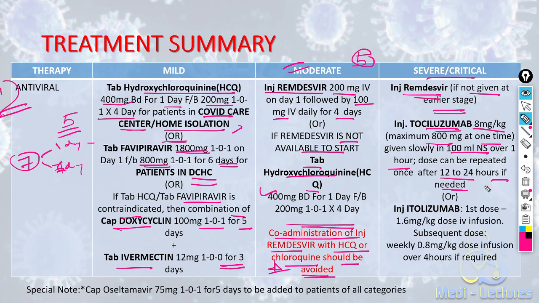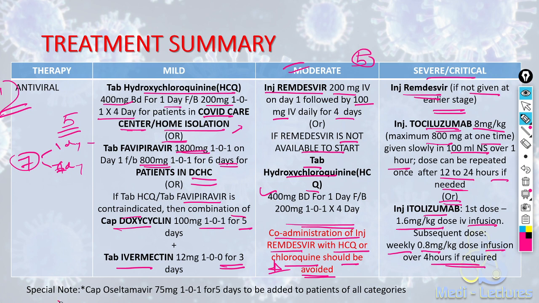So it is given at a dose of 8 mg per kg, maximum 800 mg, can be repeated after 12 to 24 hours. Or we can also give a similar drug itolizumab with dose 1.6 milligram per kg and subsequent weekly dose being 0.8 milligram per kg over 4 hours.